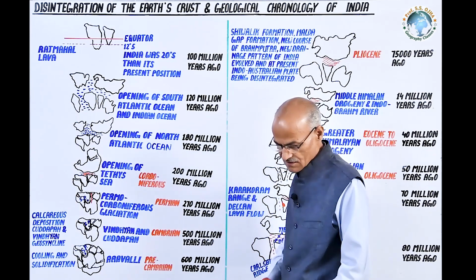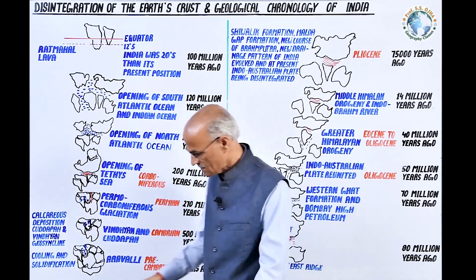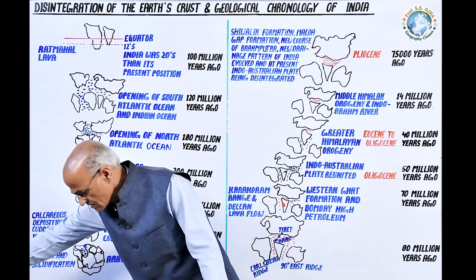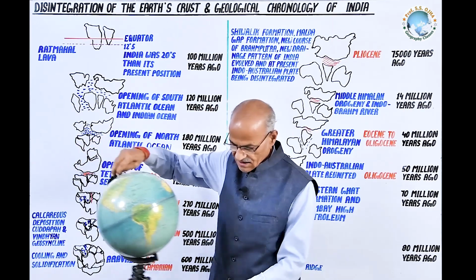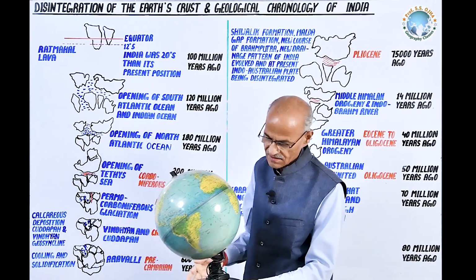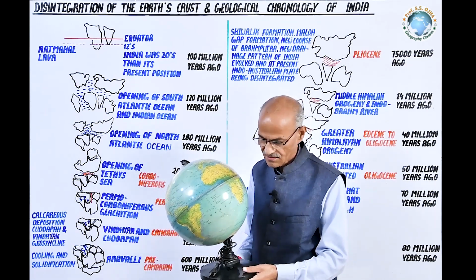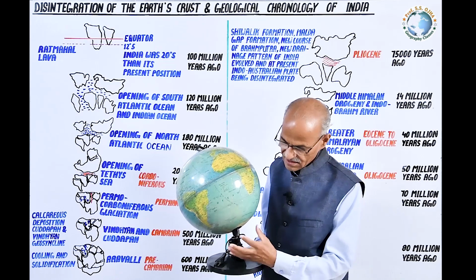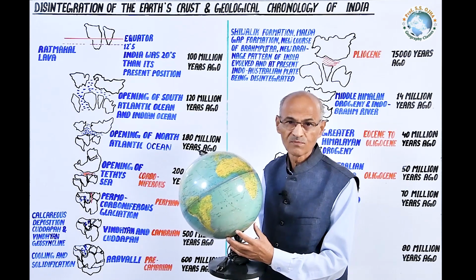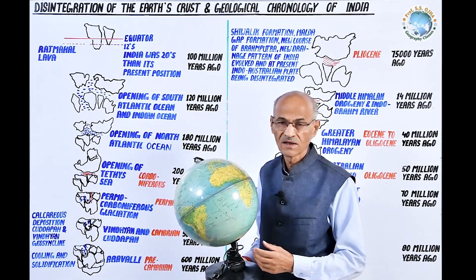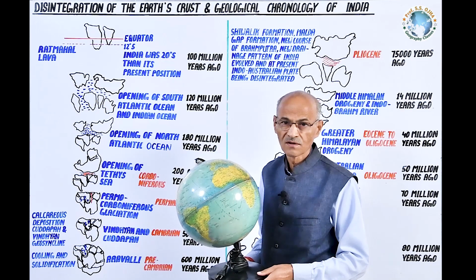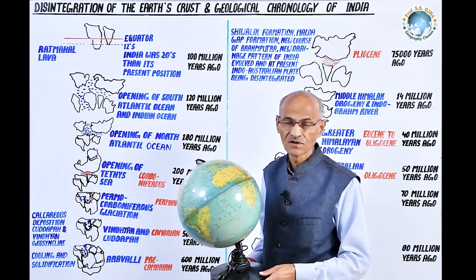As we know, in the beginning, all the present land masses were integrated, collectively called Pangaea, and were stationed at the South Pole. This Pangaea was surrounded by the Panthalassa Ocean, which was the largest ocean body.